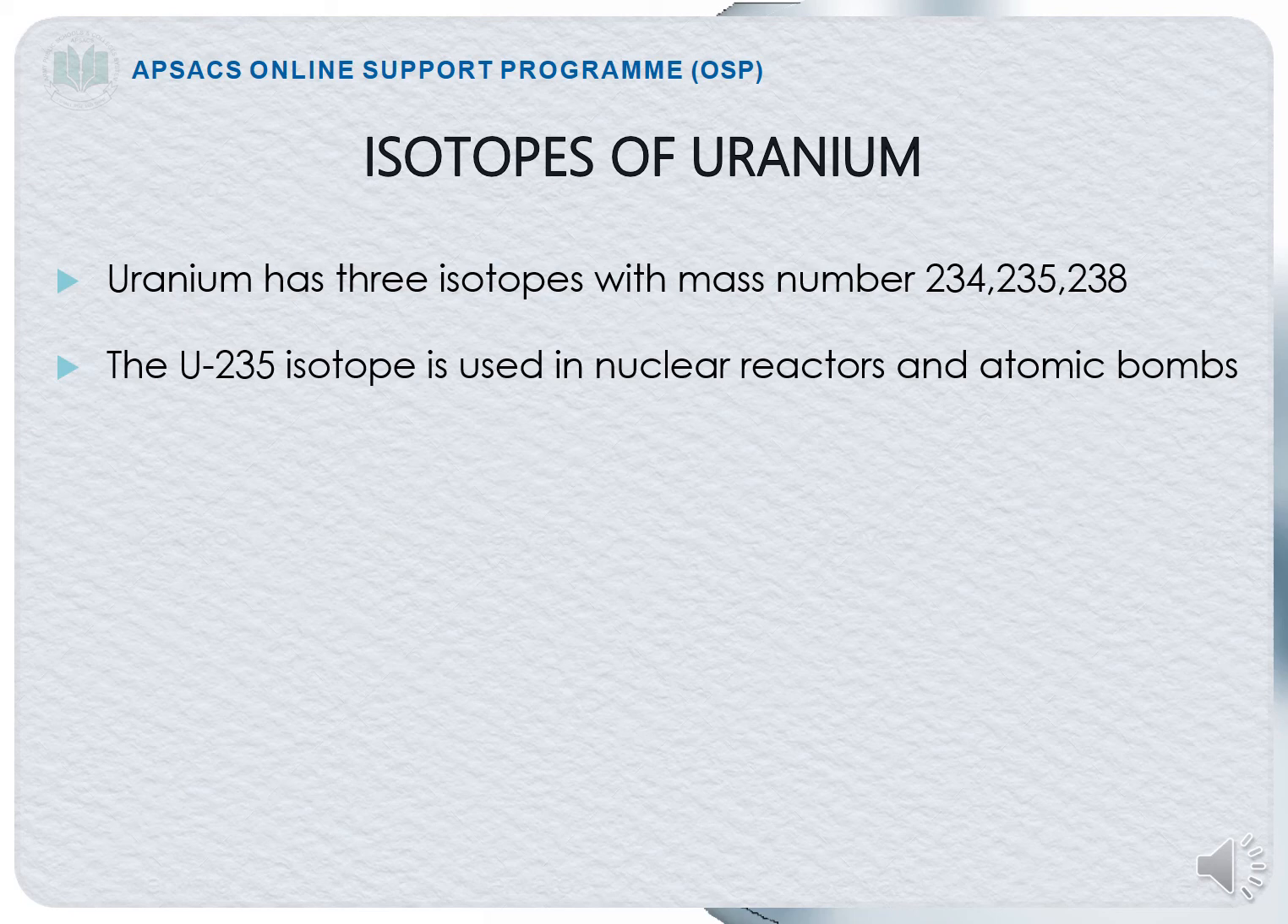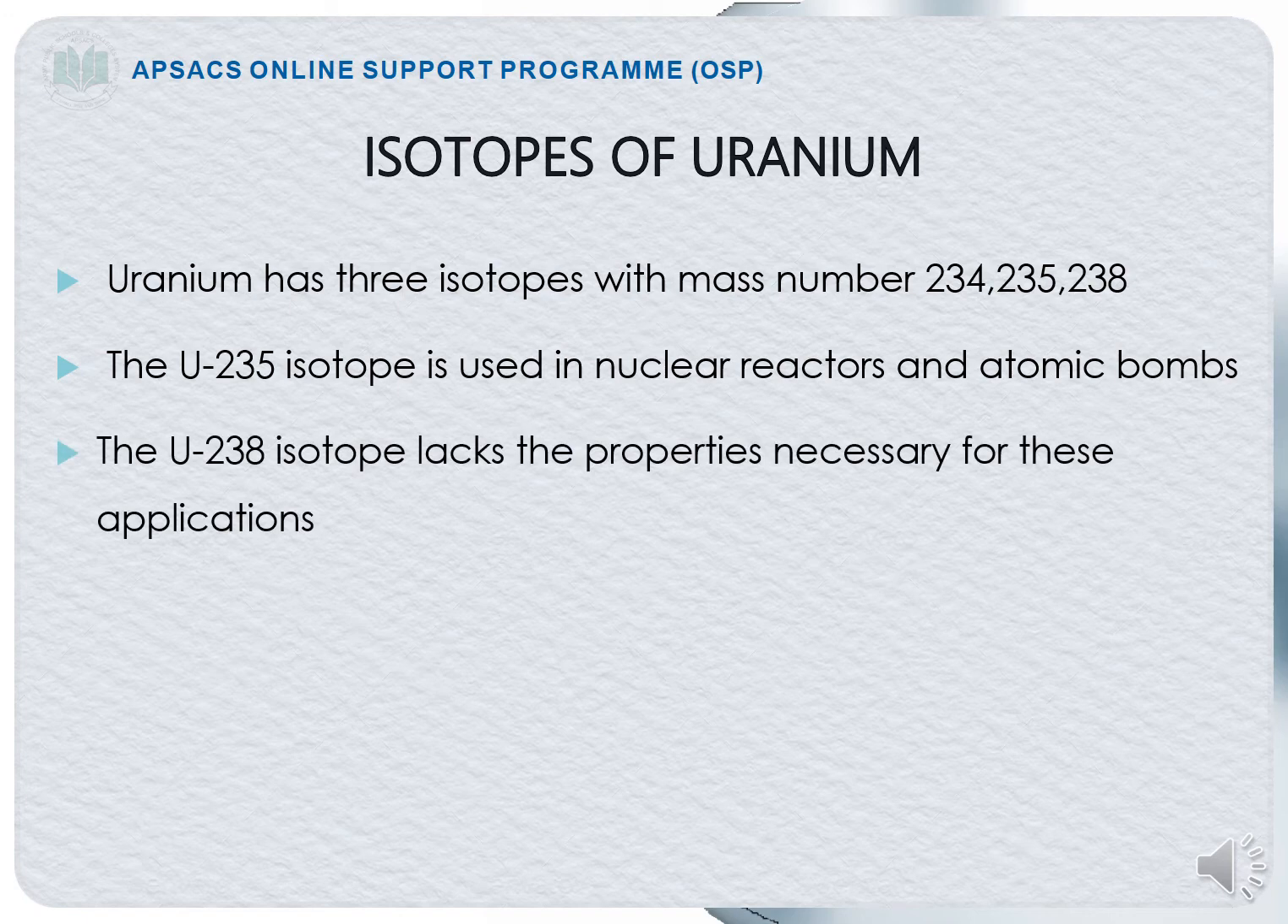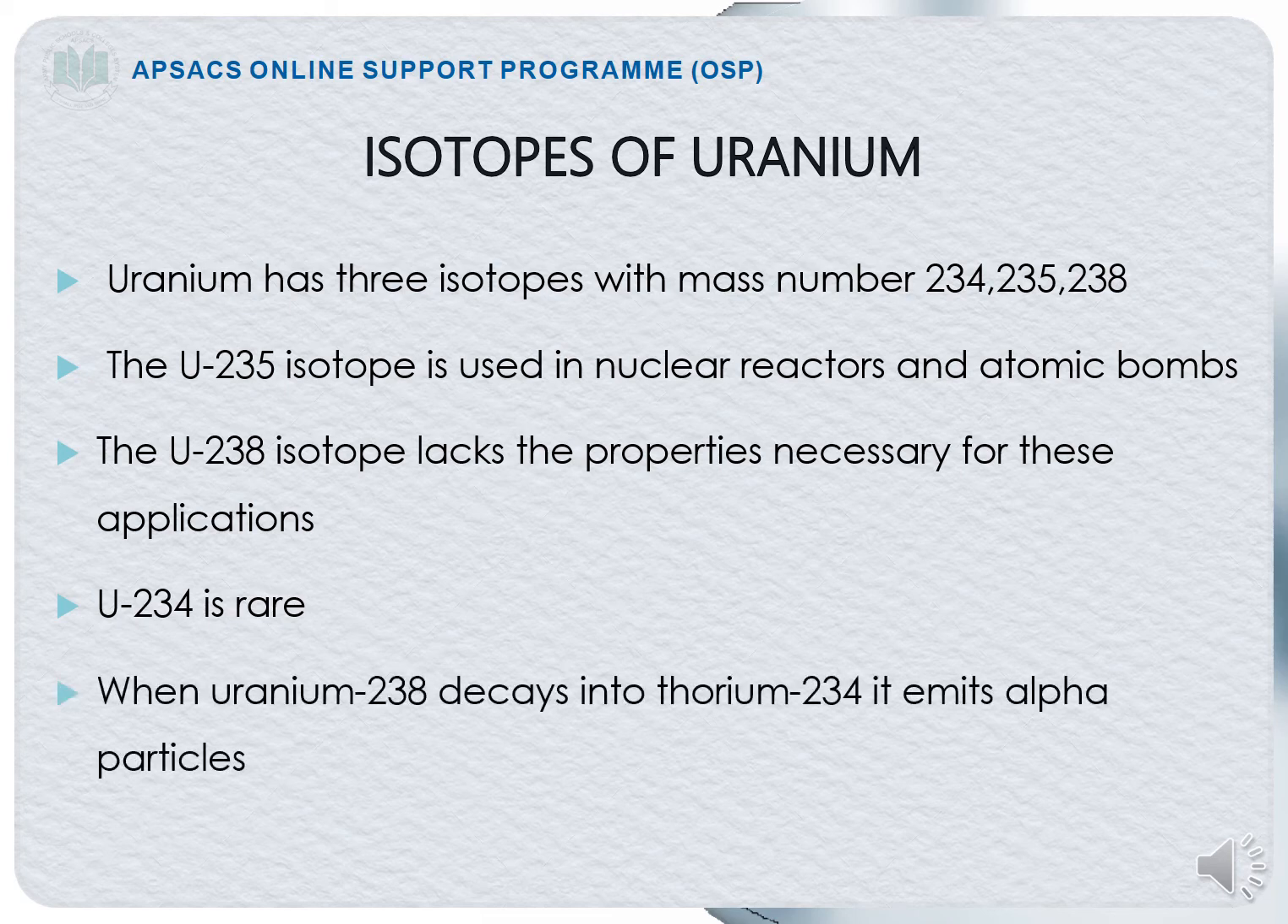If we talk about the uranium 235 isotope, it is used in nuclear reactors and atomic bombs. The atomic bombs that are made all are having the uranium 235, and in nuclear reactors also uranium 235 is used. Now if we talk about the uranium 238, it is the third isotope of uranium. It is not having such properties as uranium 235, it is lacking those properties. And uranium 234, which is the first isotope of uranium, is very rare in the universe. Rare means it is not very common.